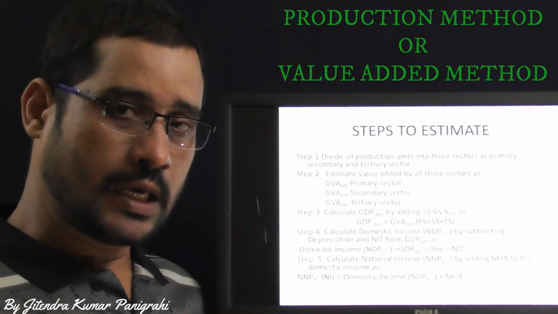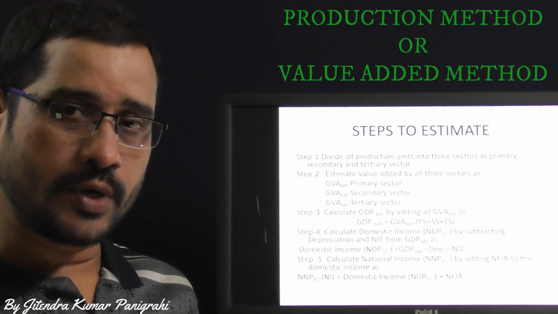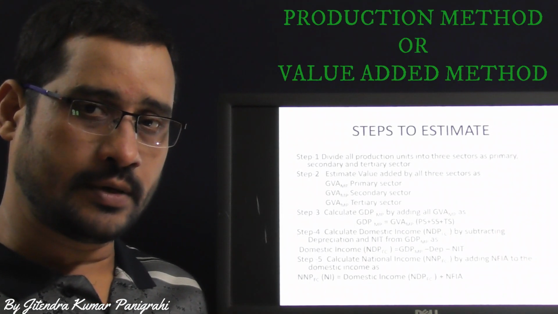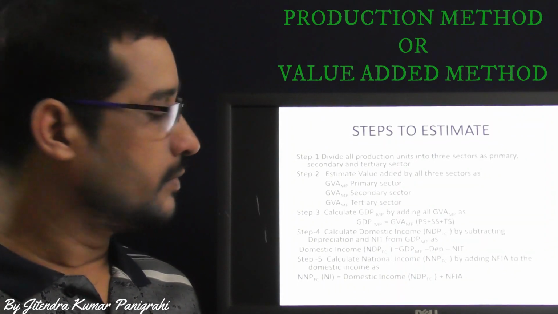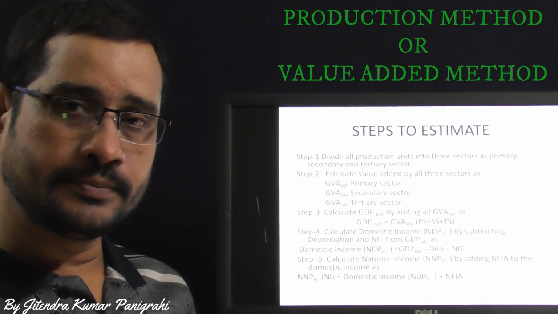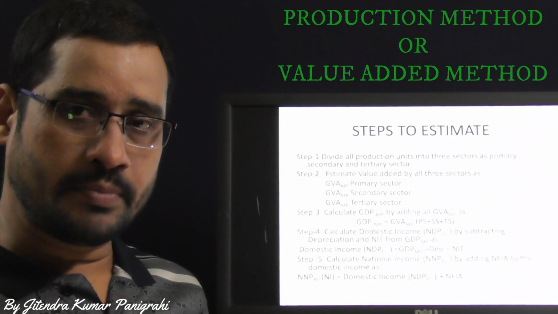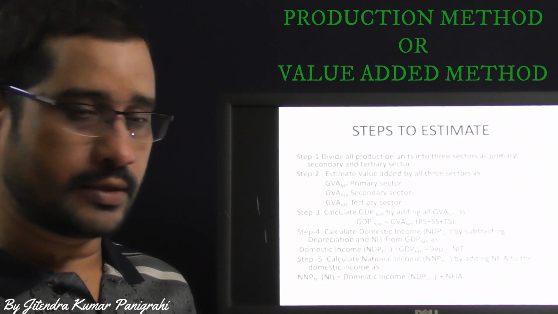Step number 3, calculate GDP market price by adding all these 3 components: GVA primary sector, GVA secondary sector and GVA tertiary sector.